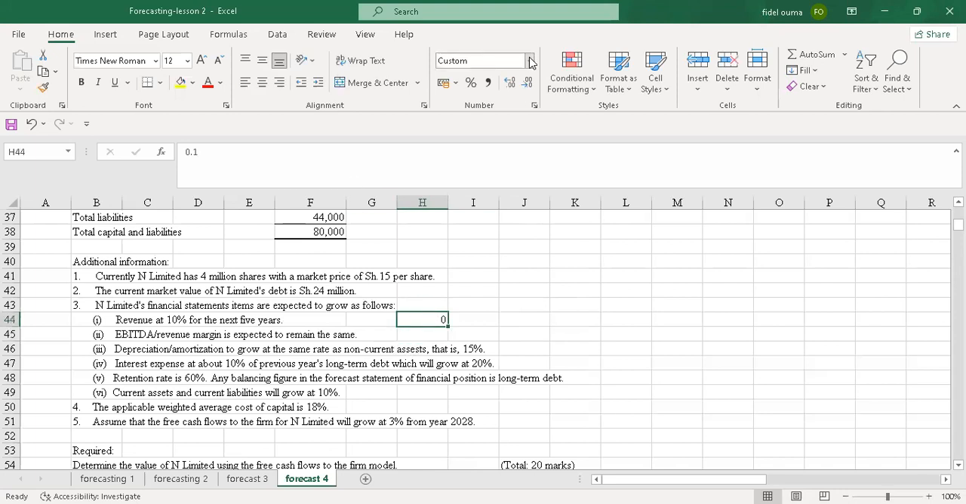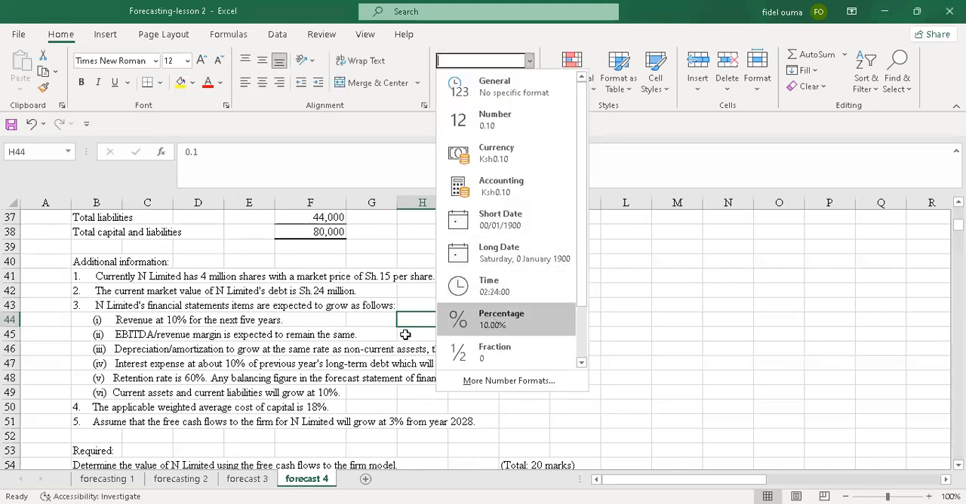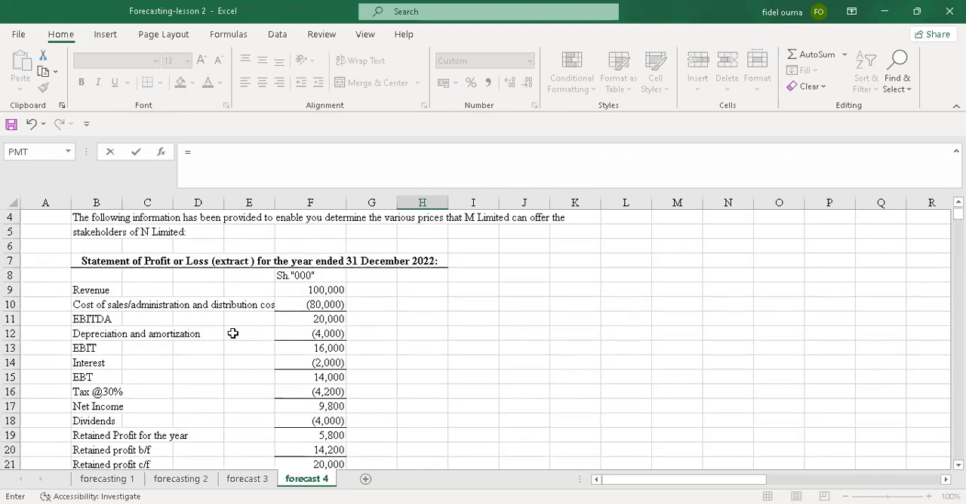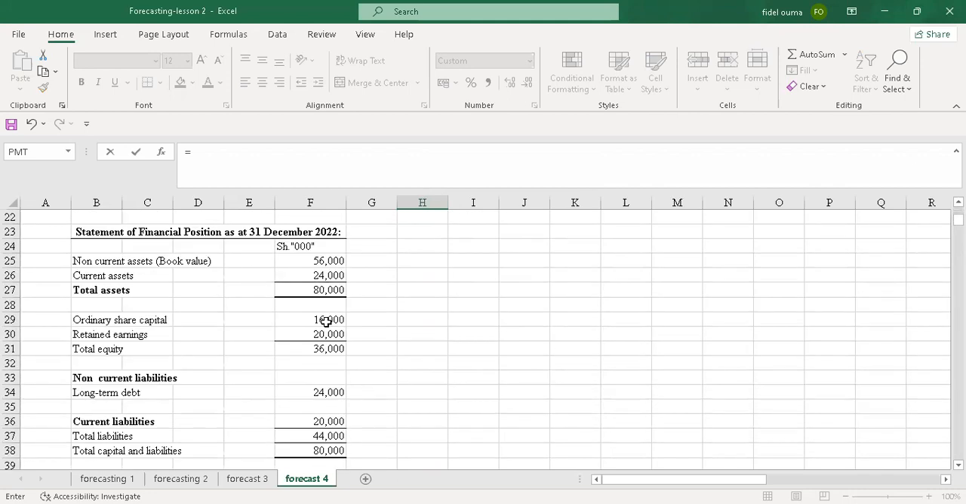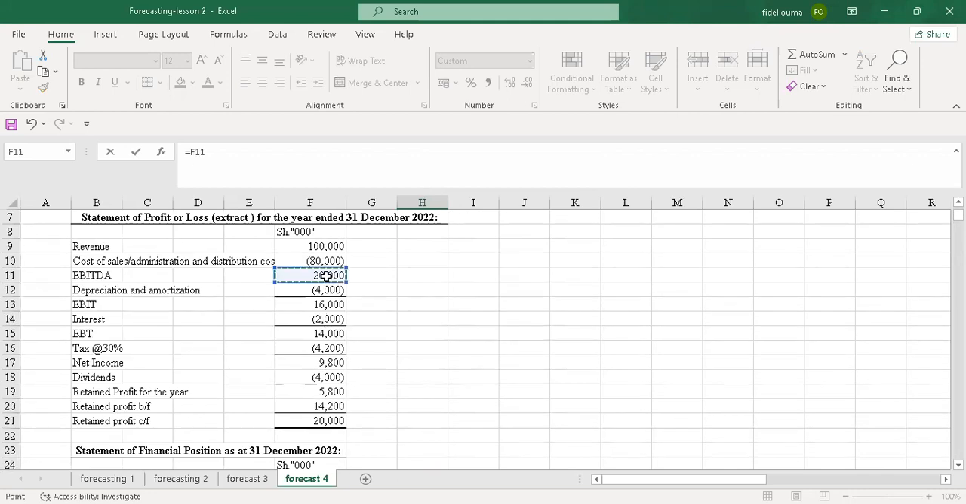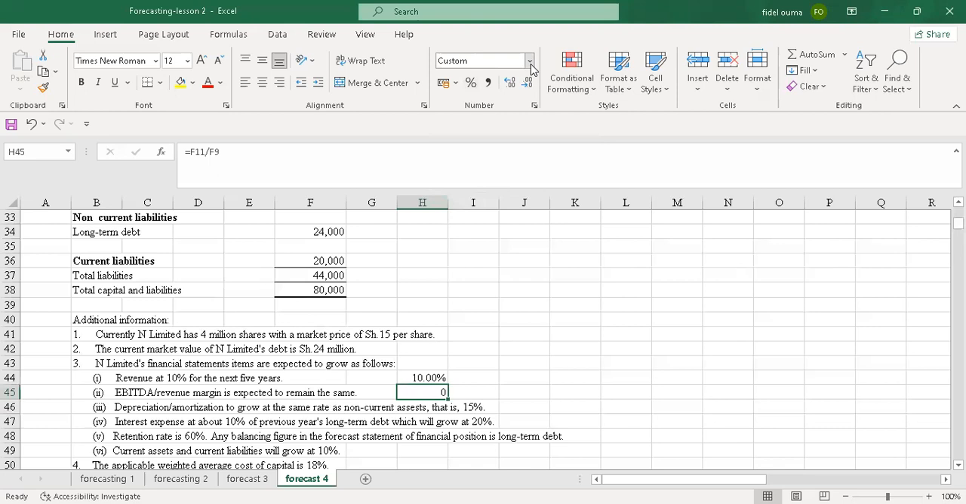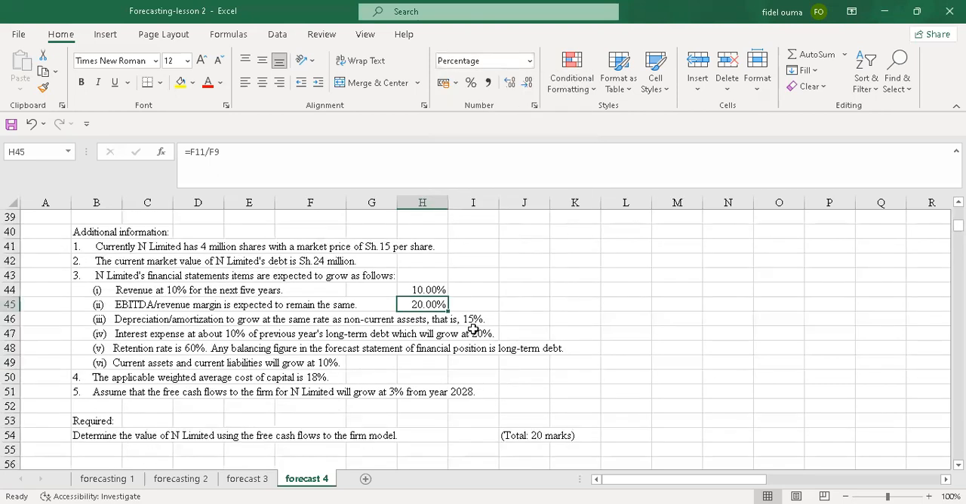Yeah, so I'll change this to percentage. So I'll go to the next item. So we have earning before interest, tax, depreciation, and amortization. Revenue margin is expected to remain the same. So we'll go to where the revenue margin is. It's here. So it was 20,000. So what is the margin which is supposed to remain the same? So we just say equals to, then you take the earning before interest, tax, depreciation, and amortization, and divide by the revenue, because it's a revenue margin. Yeah, and you'll get your percentage there. Let me change this into percentage. It will be 20%. So the revenue margin is 20%.